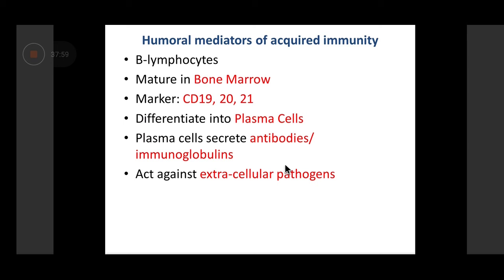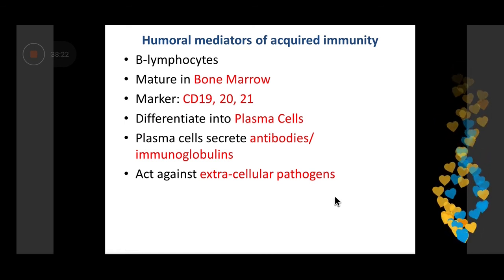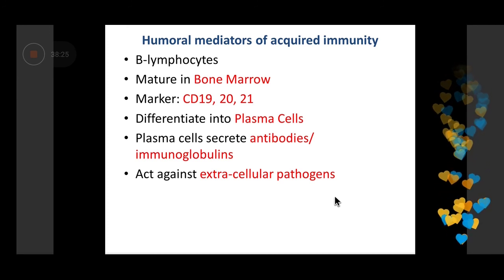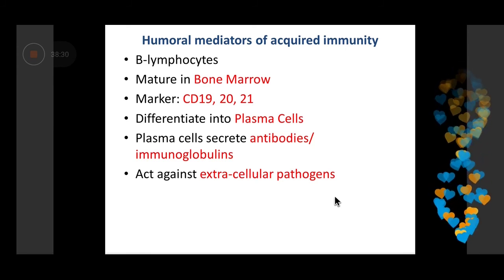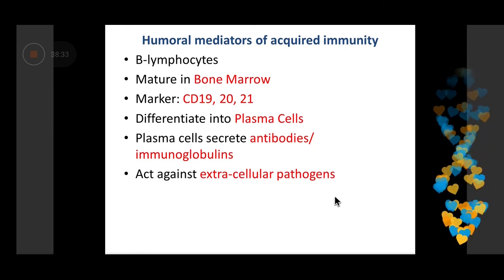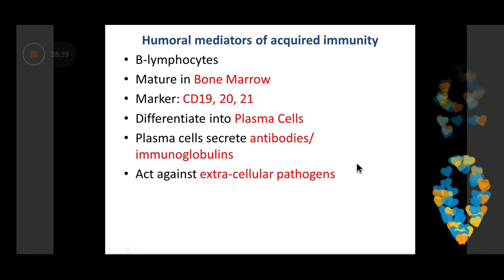Now, all these cells of the immune system that we just talked about, the majority of them arise from the pluripotent stem cell in the bone marrow, and then they are released into the blood. So the origin of all the immune cells is basically the bone marrow. Some of the cells, once released from the bone marrow, undergo further development in a specialized organ, like the T lymphocyte. The T lymphocyte arises from the bone marrow as a progenitor cell, then goes to the thymus, matures into the T lymphocyte, and is released into the circulation. This is referred to as thymic education. But the ultimate source of all the immune cells in the body is the bone marrow.